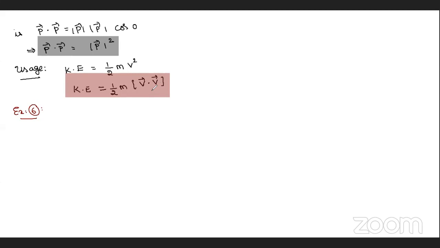If I explain the cross product, then you can understand. That is what I'm saying: that is not V into V, that is V cross V. Someone is asking whether you can put a cross product here instead of the dot product. That's what I'm explaining. Okay, right, good. So now come to example 6.